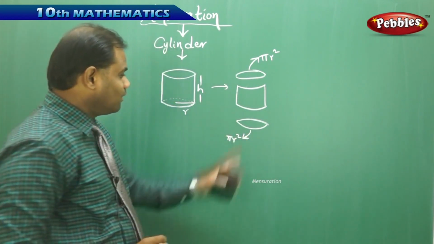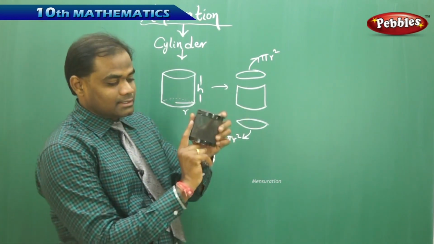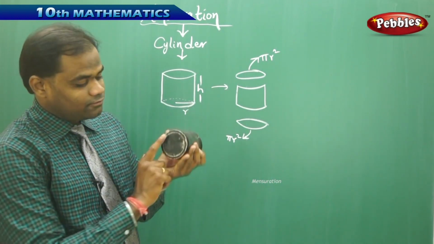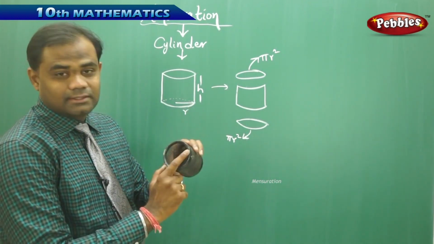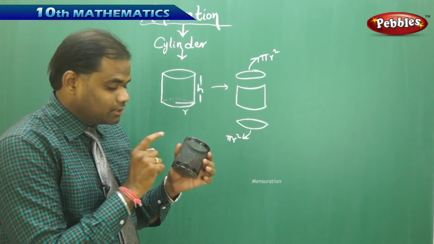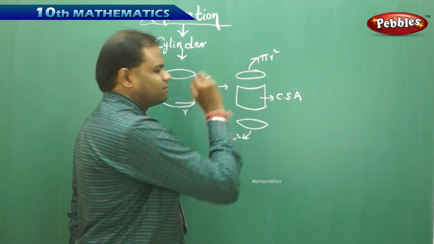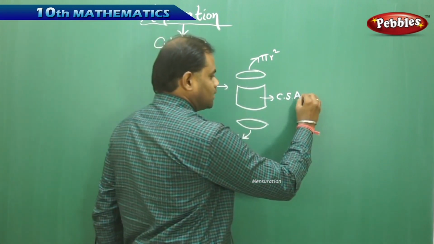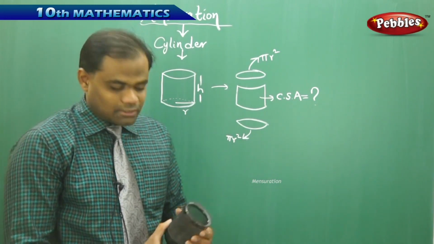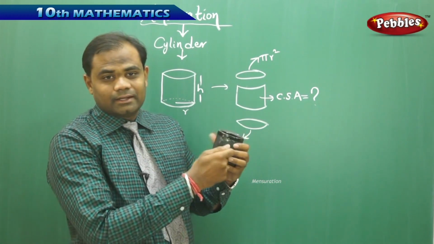Now the question is how I find the area of this. As I said, this is curved, and hence this is called the curved surface area. The others are flat. Here it is open, and here it is curved. So I need to find the curved surface area of the curved part. How do I find this is the biggest question. In this case, imagine I cut the cylinder at one region and then pull it up.